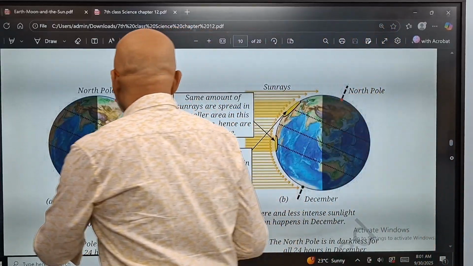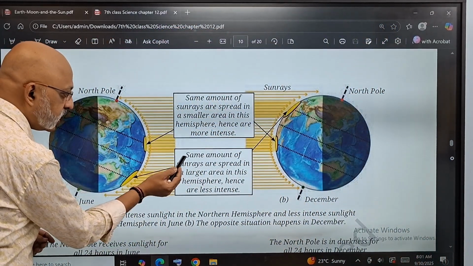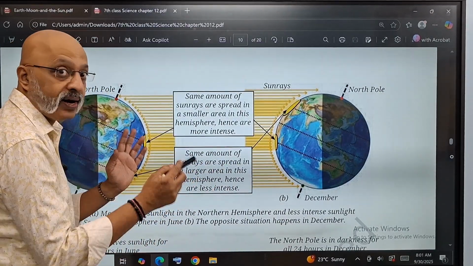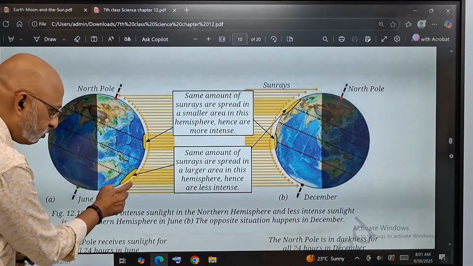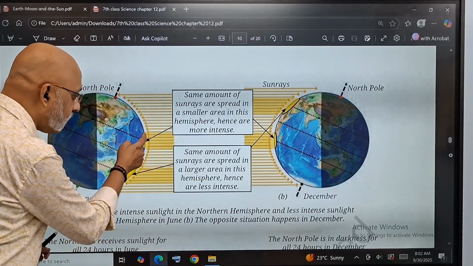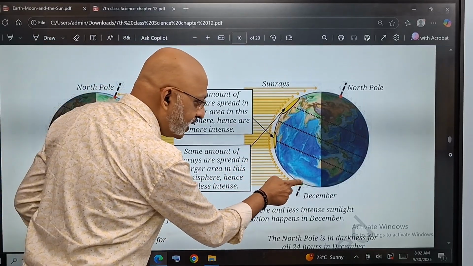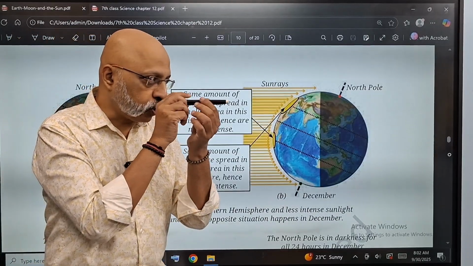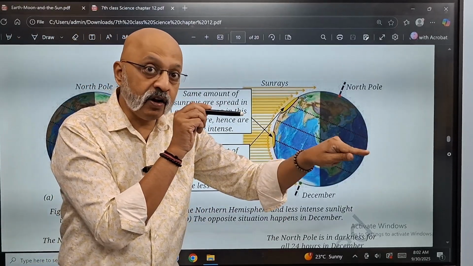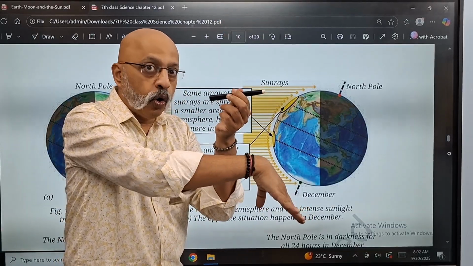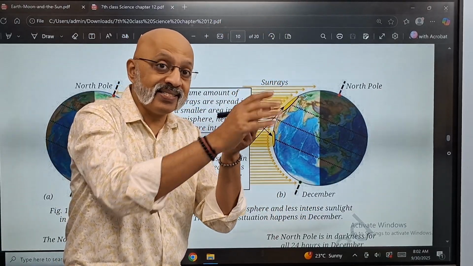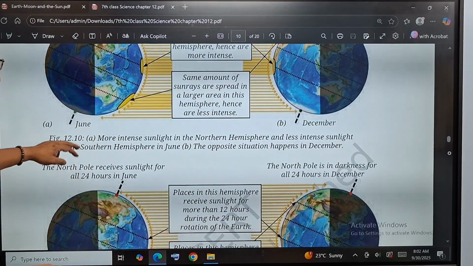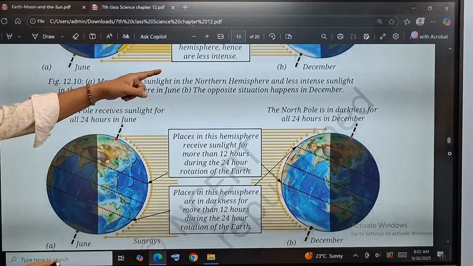But the equator or the area away from the equator, depending on the angle at which the sun rays are hitting. The sun rays which will hit here will be less intense because they will have to go like this. Similarly, here also the same amount of sun rays are spread over a larger area. So the heat in this part will be less intense compared to this part. You're getting this point? It will be less intense in this part and this part compared to this part, right? It's like when you put a torch at one particular place, there will be intensity, but the area above and below will be slightly less intense. It's the same concept of the sun with relation to the earth. And the opposite will happen in the month of December.